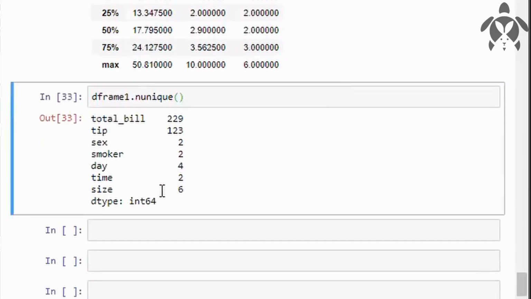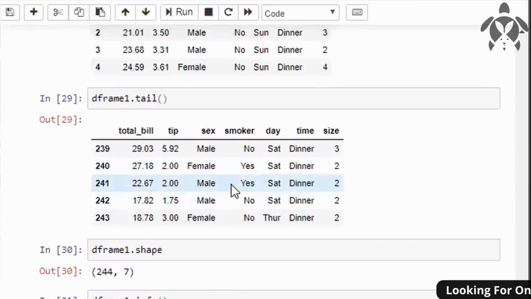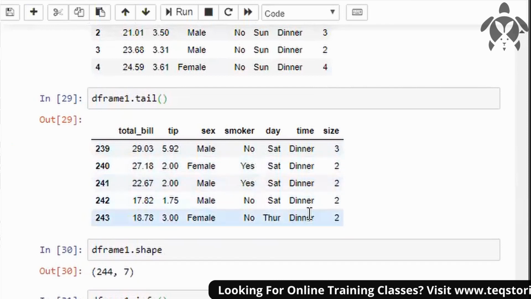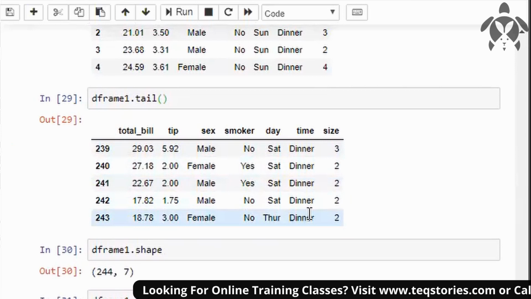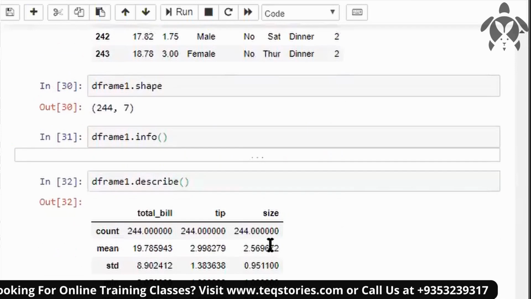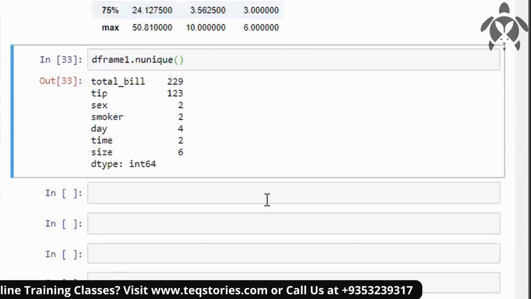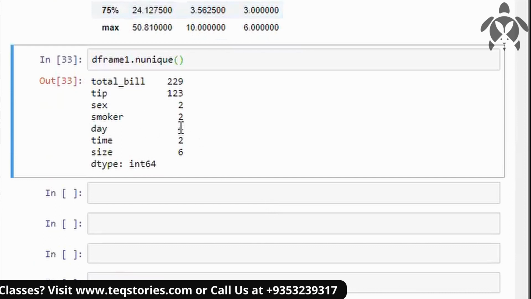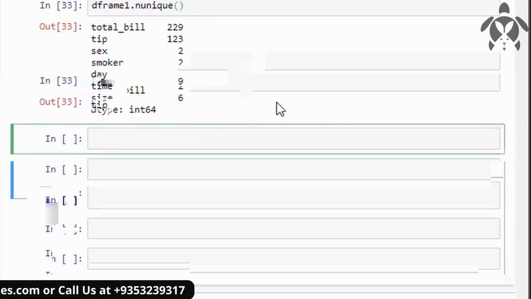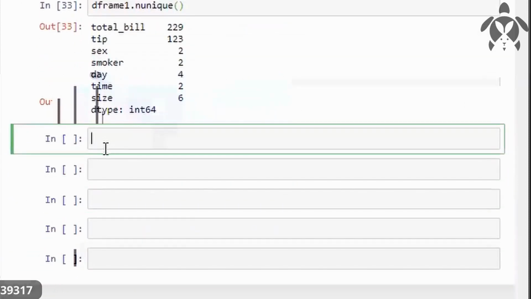Only 6 values here inside size. And this is time. Time has only 2 values. In a restaurant we go either for lunch or for dinner, right? There are very rare cases where you go in between for brunch or breakfast also. So that's why we are getting two values only here. And for day, 4 days, there might be 2 or 3 holidays. Now we will visualize and see how to analyze the data.